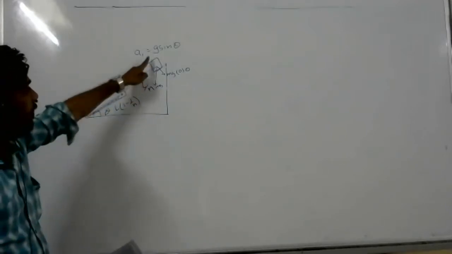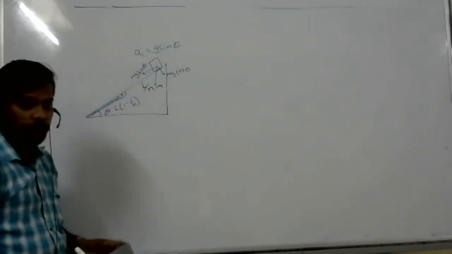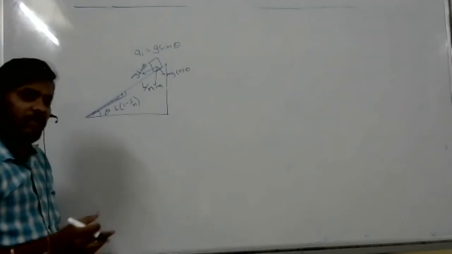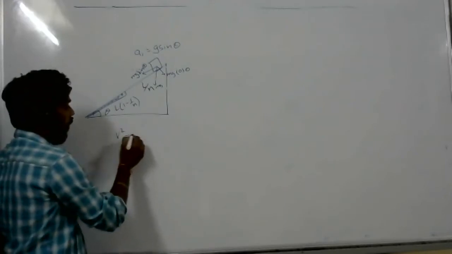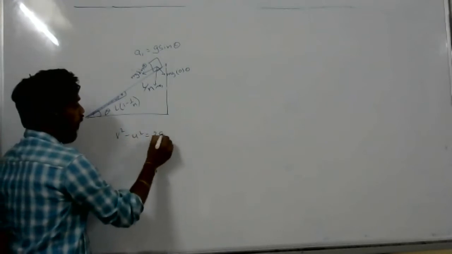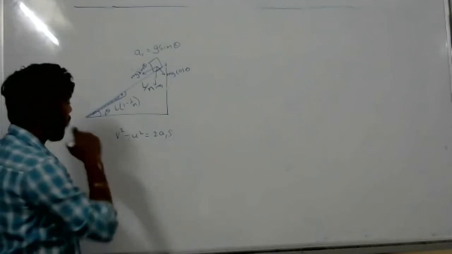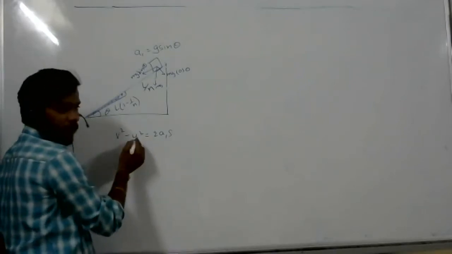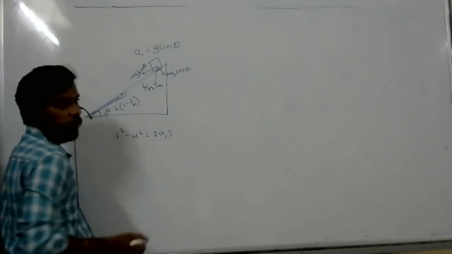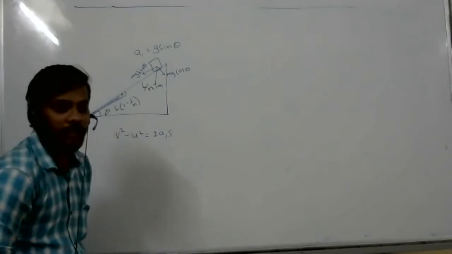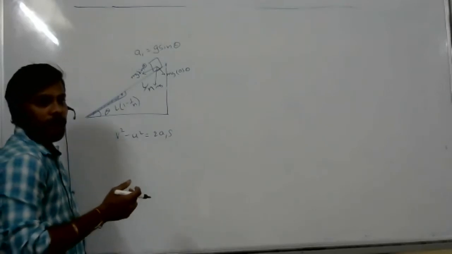So when it is coming down with a1 equal to g sin theta, can you say what is the velocity here? V square minus u square is equal to 2as. Can I write this? Yes, sir. Now tell me what is u square here? Zero, sir.